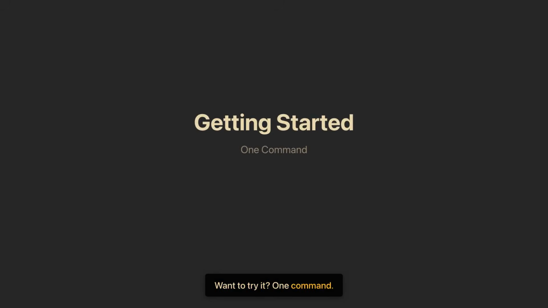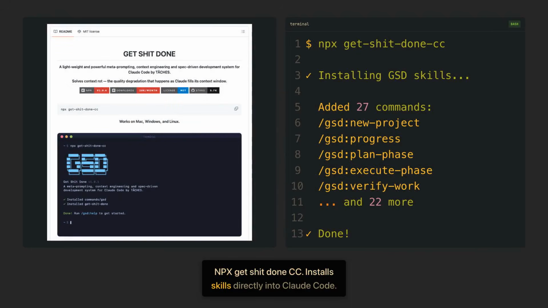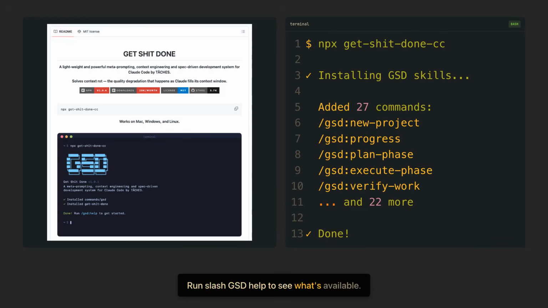Want to try it? One command. npx get-shit-done-cc. Install skills directly into Claude Code. 27 commands. New project, progress, plan, execute, verify. Run /gsd help to see what's available.